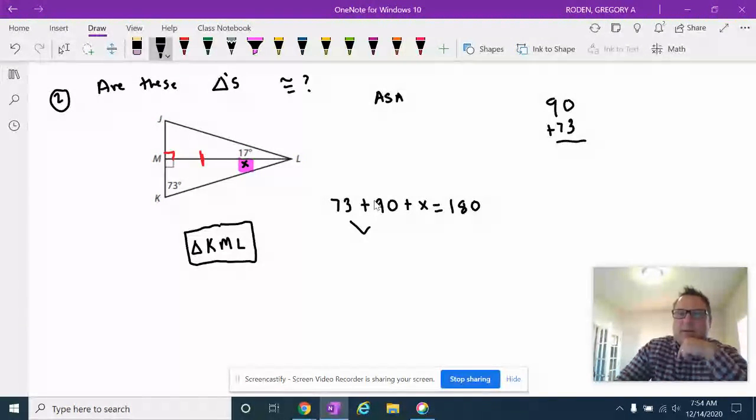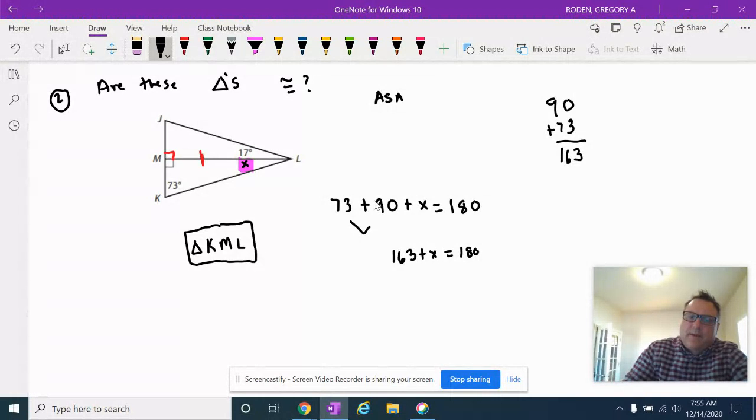You get 90 plus 73, that's a 3, that's a 16. So we get 163 plus X equals 180. Then I'm going to solve for X, so I'll subtract 163 from both sides. I bet you're starting to see where this is going. So now I have 180 minus 163.